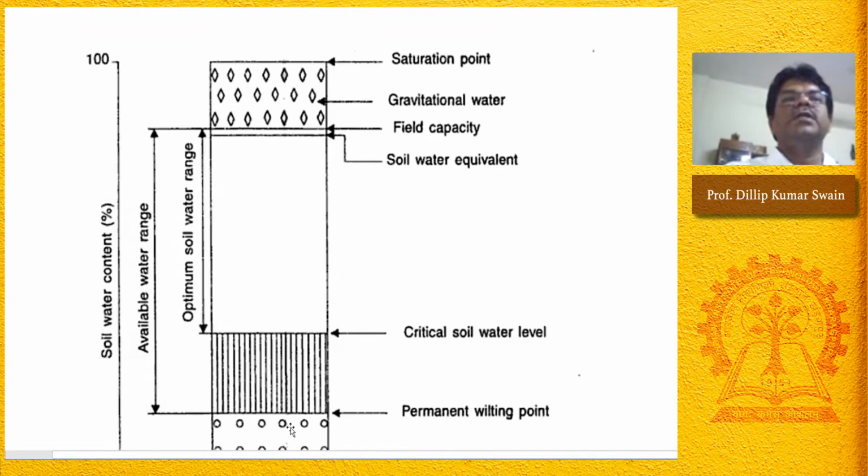We should not wait till the wilting point. If you wait, there is a loss in crop yield. To have the optimum crop yield, we need to apply water at certain points in between field capacity and wilting point, before the stress appears. And that point is the most critical soil water level, when the soil water available for crop uptake is exactly meeting the evapotranspiration requirement of the crop.